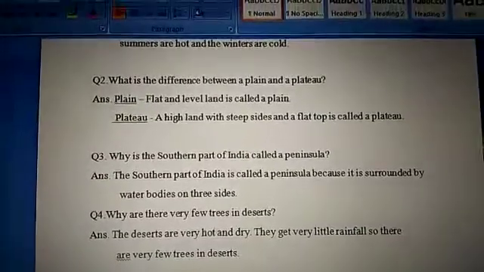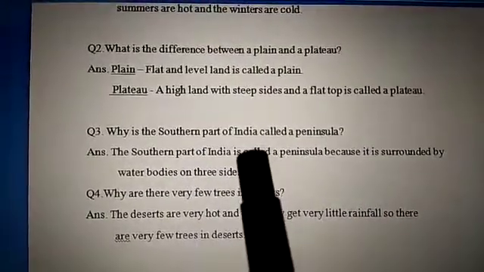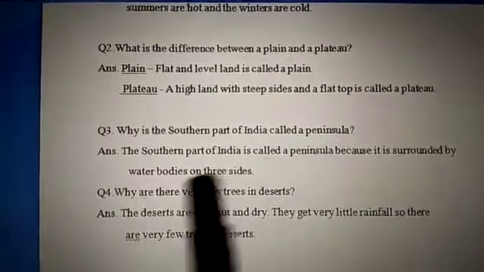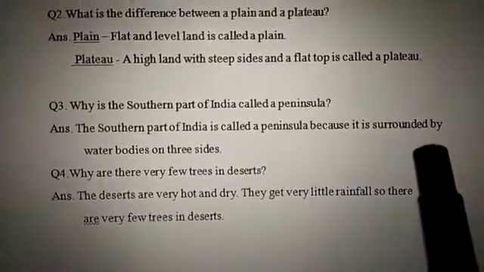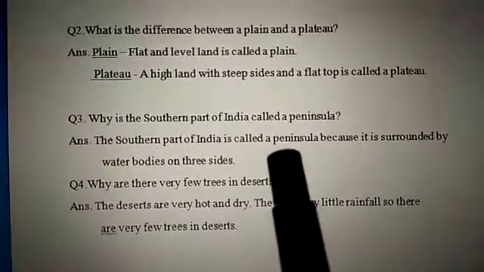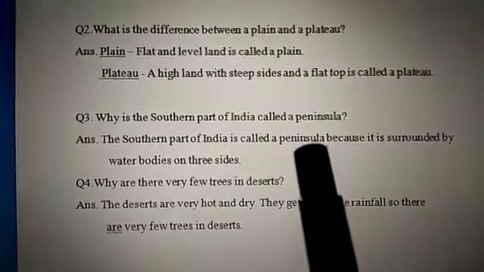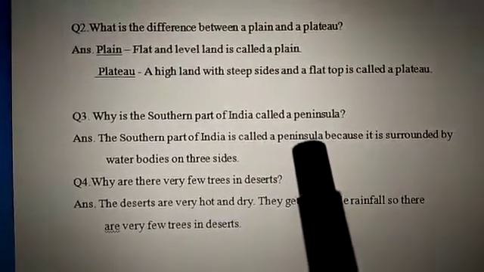So, the next question is, why is the southern part of India called a peninsula? The southern part of India is called a peninsula because it is surrounded by water bodies on three sides. So children, as we know, what is a peninsula? A peninsula is a region which is surrounded by water bodies on three sides.